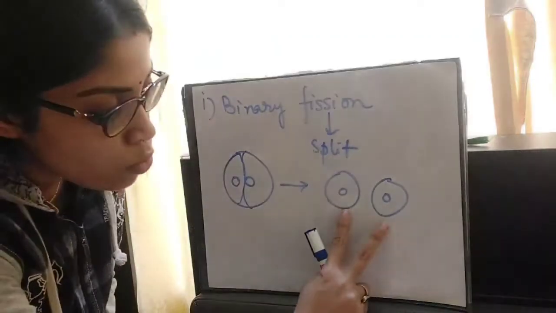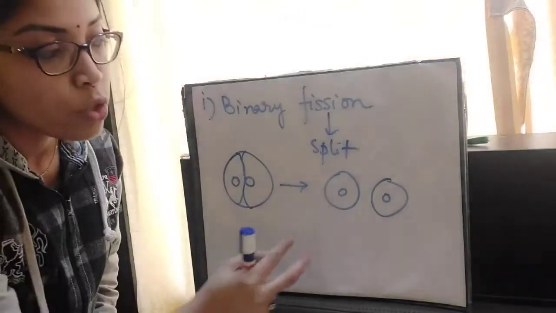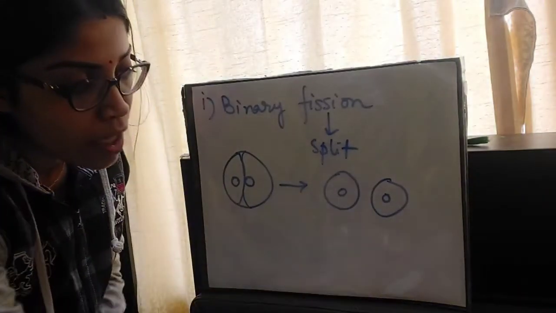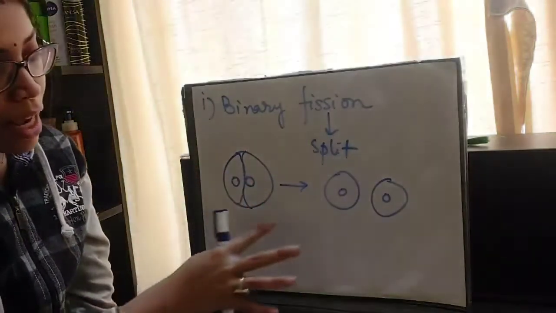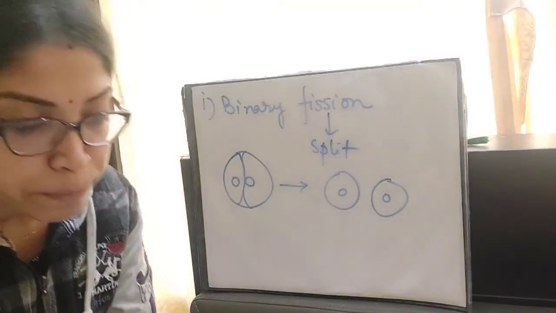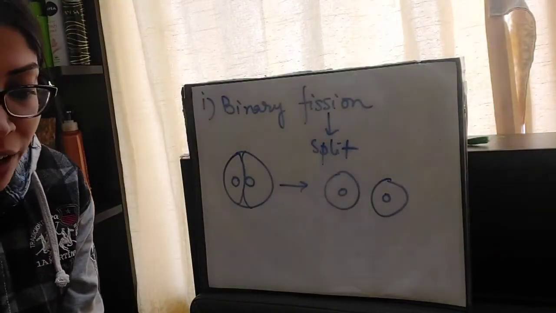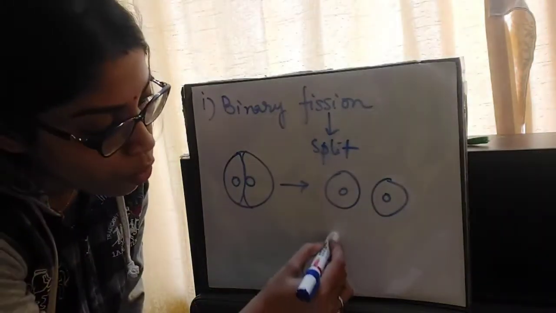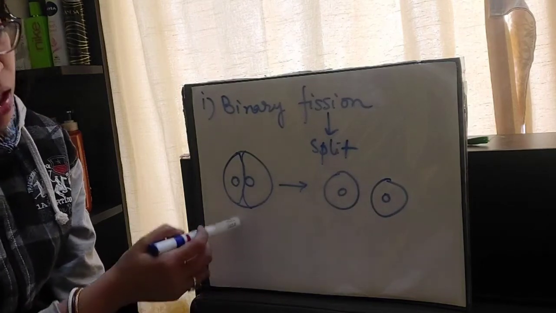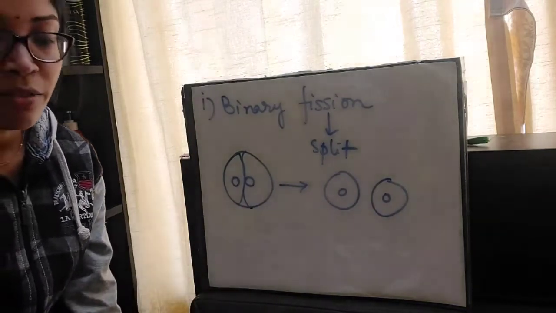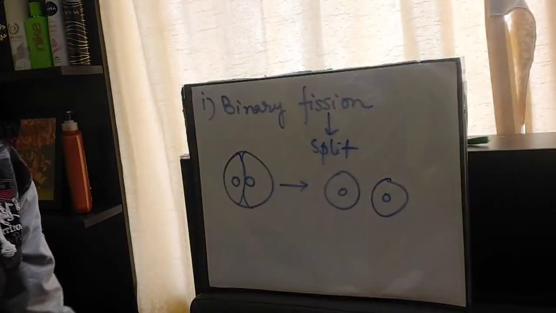These two daughter cells are ultimately formed by the breakdown of the cytoplasm from here. So they will be roughly equal size, so that when they are put together, they will make the size of the mother cell. Each daughter cell grows into an adult individual which divides again. So each of these daughter cells will again grow further and form a parent cell, and that again will divide. This type of reproduction is observed in bacteria and Euglena.